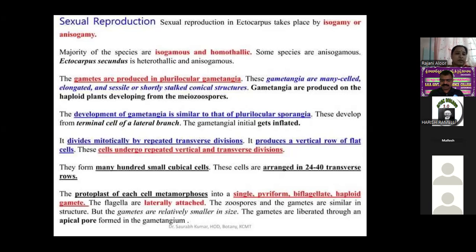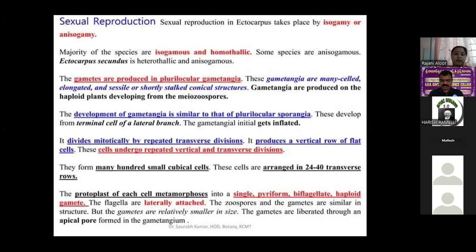These are developing from the meiozoospores. These meiozoospores develop in the gametangia similar to the plurilocular sporangia. Here, they develop from the terminal cell of a lateral branch, where you can observe all these terminal cells of the lateral branches. The gametangial initial gets inflated.